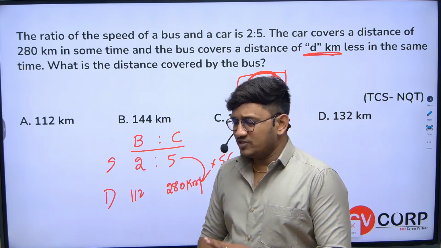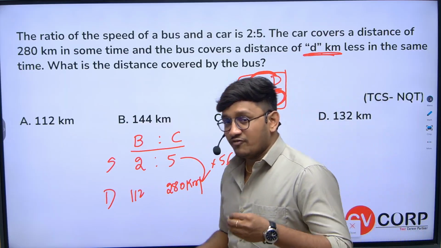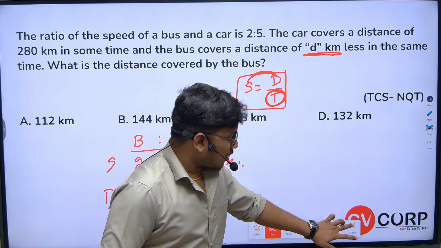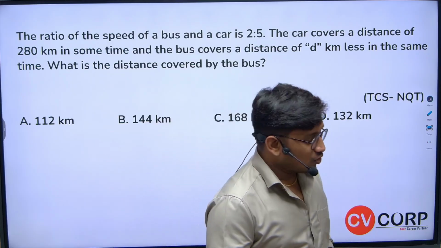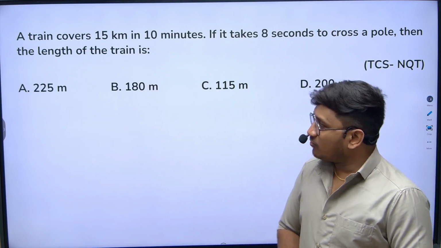I hope this is just a basic and general question that can be asked, and there are few questions even. You may get questions from problems on trains and problems on boats and streams as well. Let's discuss a question from problems on trains.